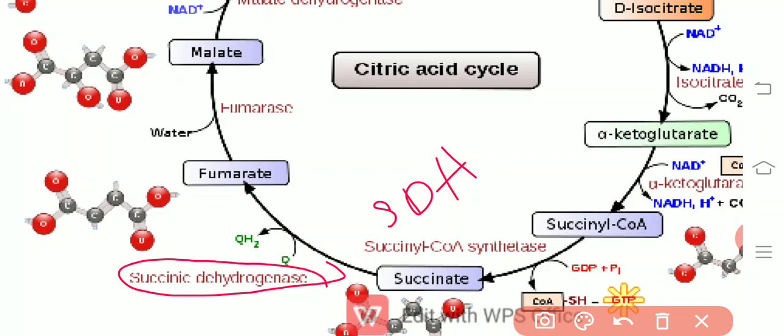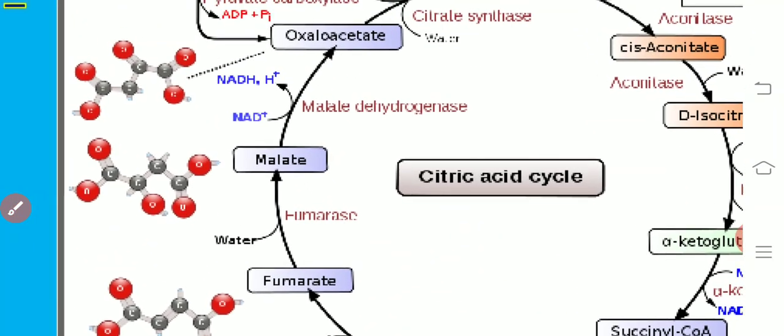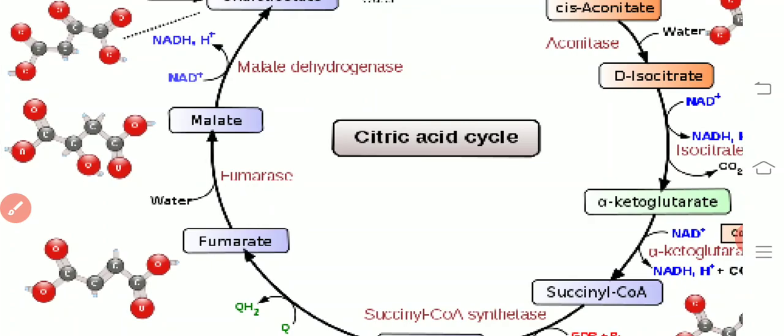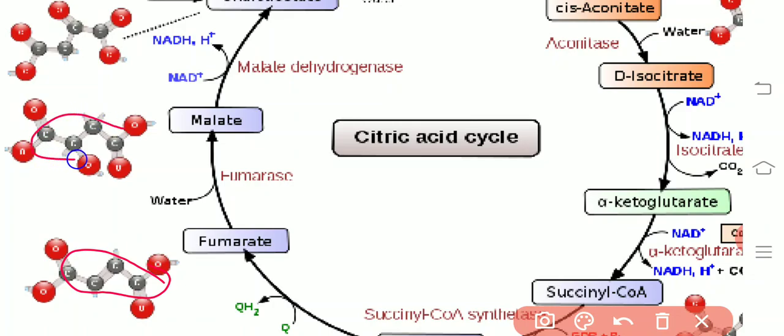Then the next step is the fumaric acid of 4 carbons gets modified into malic acid with 4 carbons under the catalytic activity of a special enzyme which is known as fumarase.